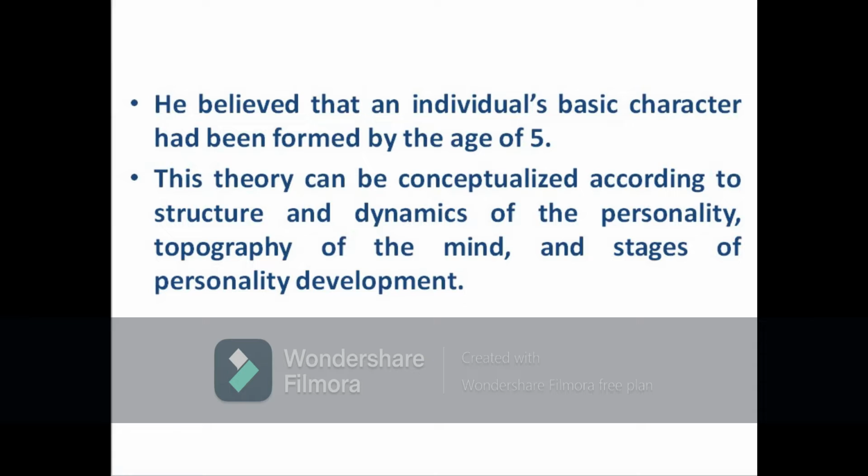So according to Sigmund Freud, he believed that an individual's basic character had been formed by the age of 5, and this theory is divided into 3 parts. That is, the first one is structure and dynamics of personality, the second is topography of mind, and the third one is stages of personality development.